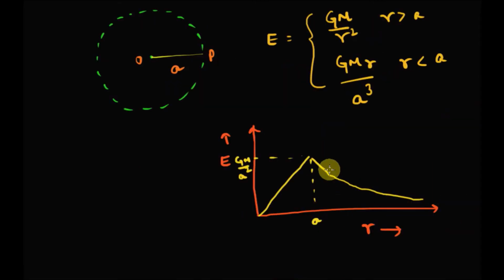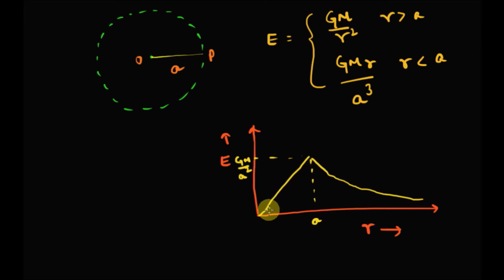Now let's plot the gravitational field, or acceleration due to gravity, versus r. As you can see, when r is less than or equal to a, the value of E is equal to GM r by a cube. If we plot this equation, it will be a straight line passing through the origin, and when r becomes more than a, the graph will be somewhat like this.